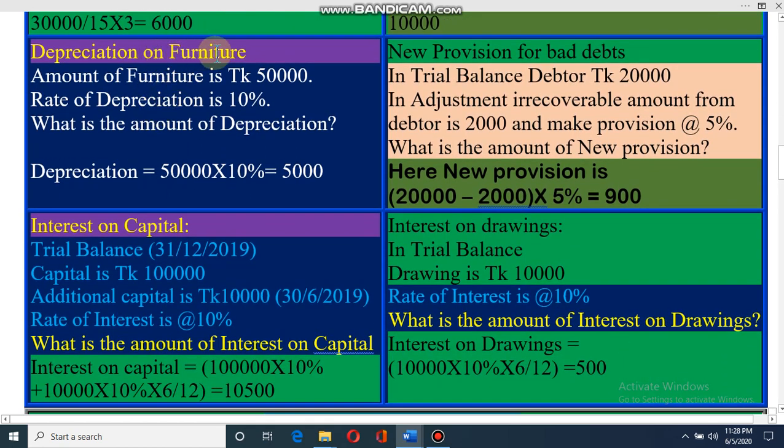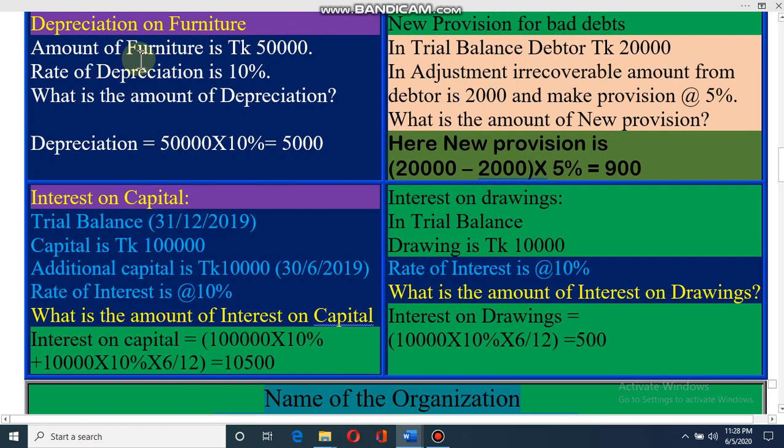Dear student, now depreciation of fixed asset. Look at, I am taking example of furniture. It may be building, it may be equipment, it may be machineries, whatever it is. Depreciation, how you can calculate? Amount of furniture is given taka 50,000 and rate of depreciation is 10%. So what will be the amount of depreciation? Dear student, it may come in the MCQ types question also. The amount is 50,000 into 10%, and you know that percent how you can calculate? 10 divided by 100, then it is 5,000. It is another important operating expenses.